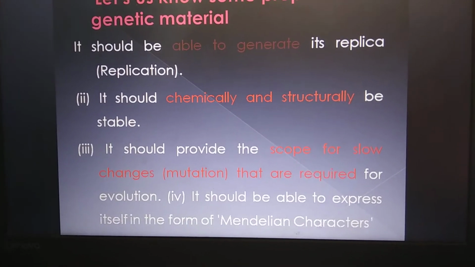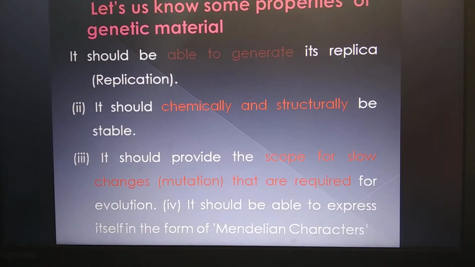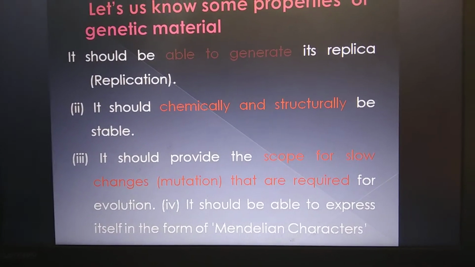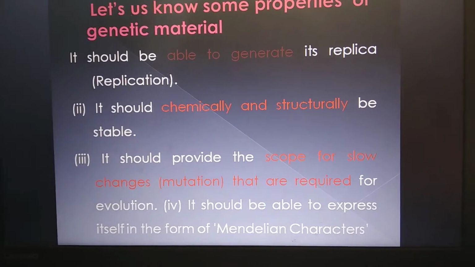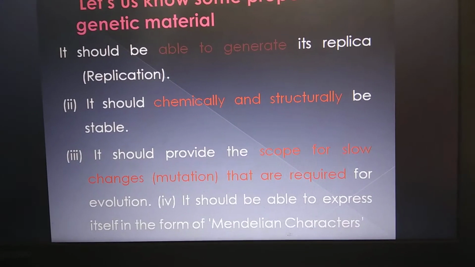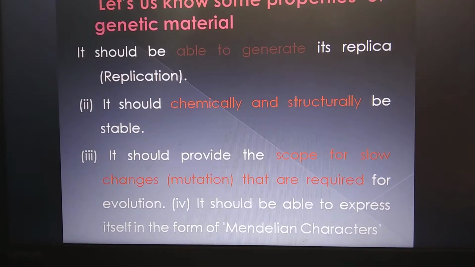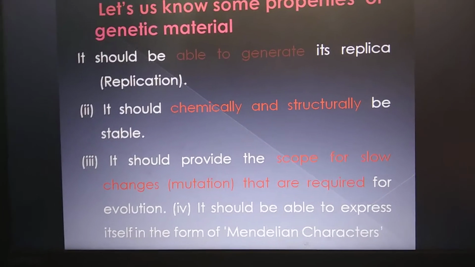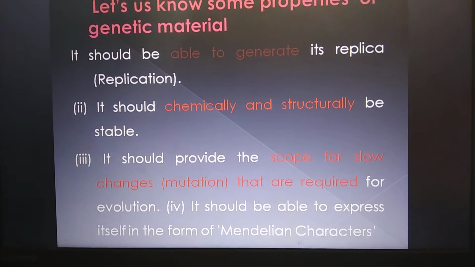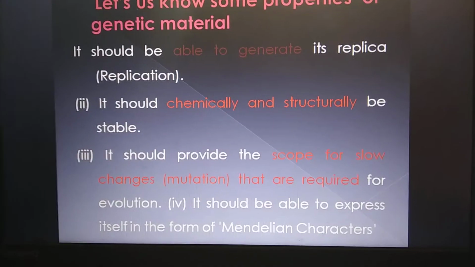Otherwise, if it is unstable, or if the mutations are very high, then the cell will not be able to produce its progeny after division. So if there is no faithful replication of the cells, then every cell in the next generation will be different from the previous cell, and then there is no meaning of genetic material.